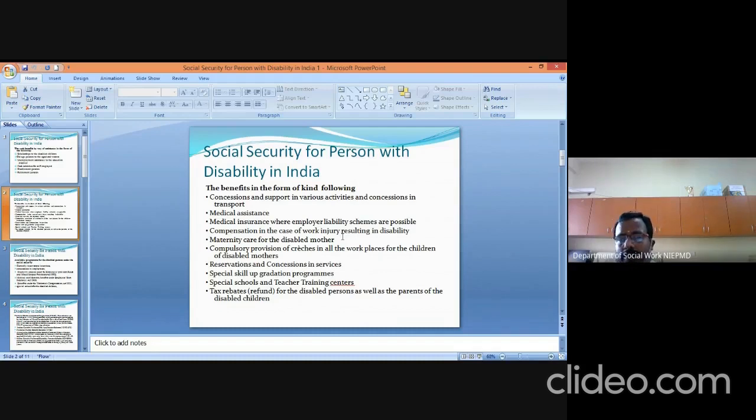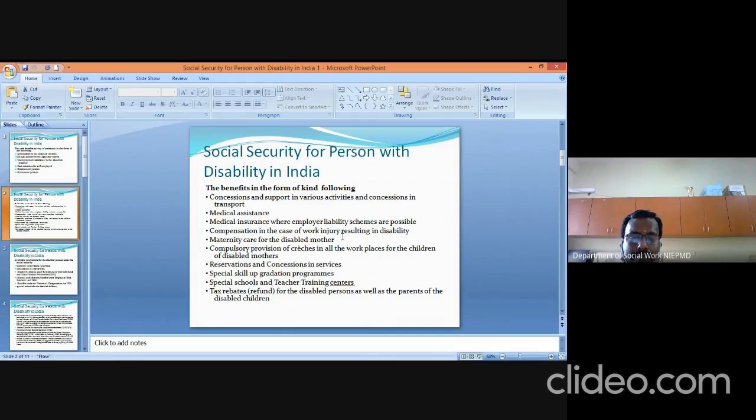For example, Tamil Nadu provides a 75% concession for persons with disability. Suppose they travel by bus and the ticket fare is rupees 100, they pay only 25 rupees. The remaining 75 rupees the government will pay. This is the transport concession.